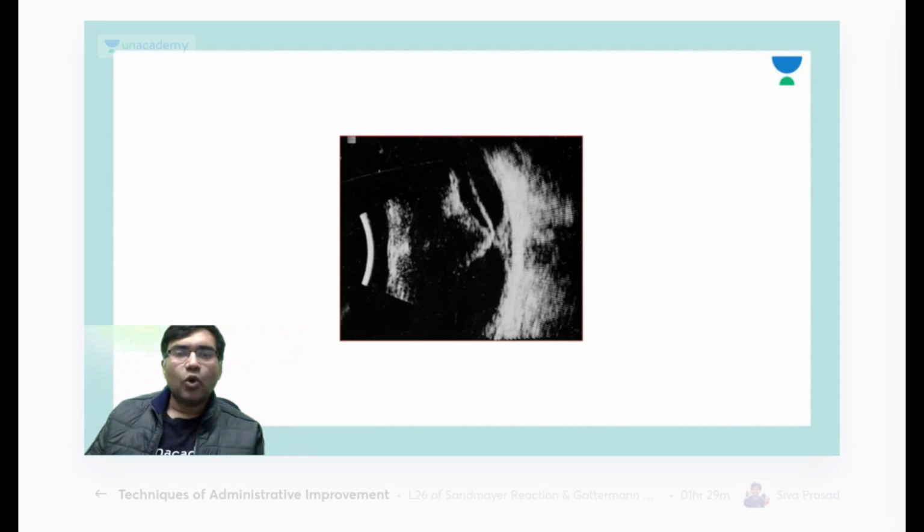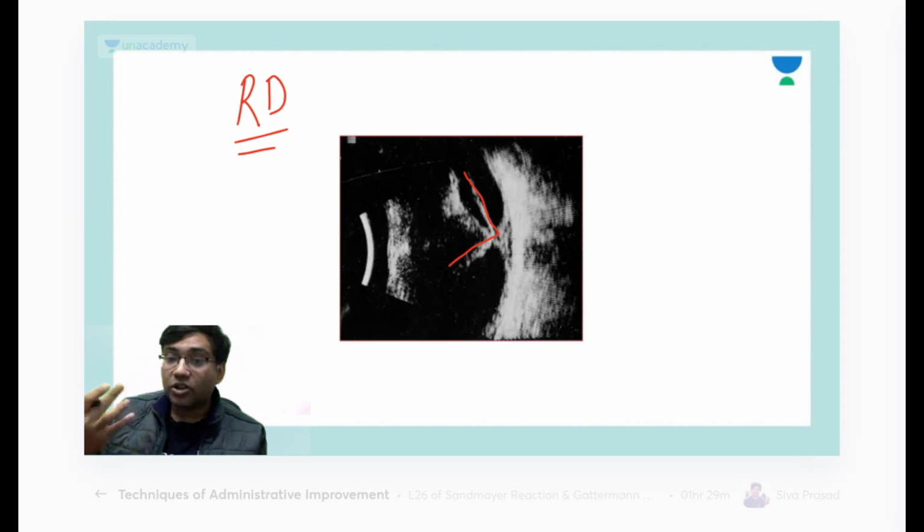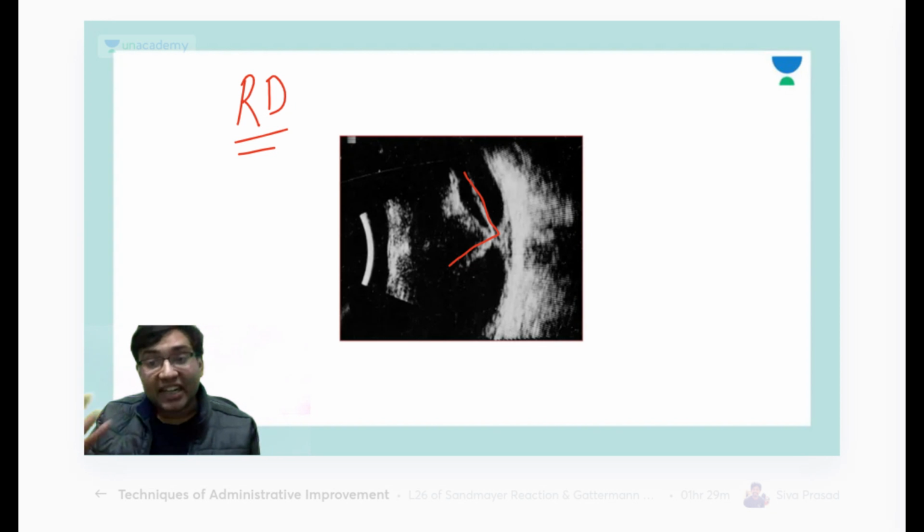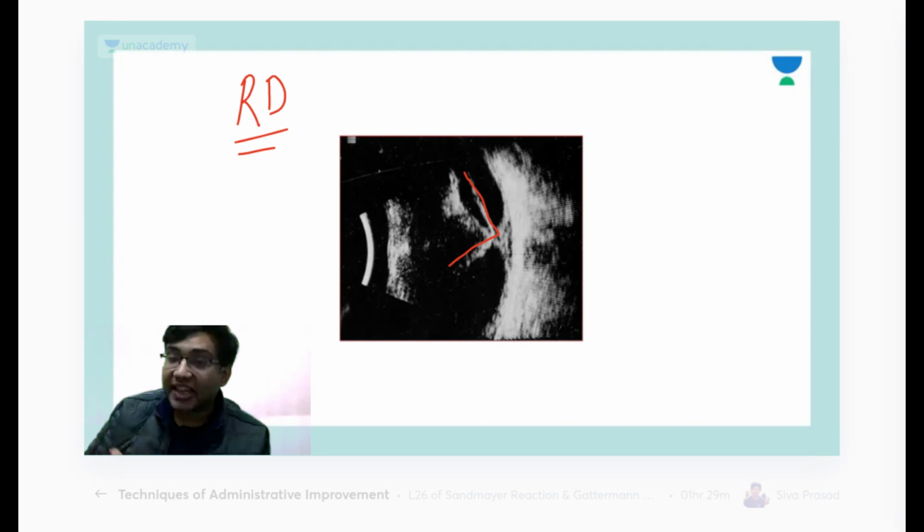Now this is a picture where you can see membranes attached to your optic nerve head. This patient may have a retinal detachment, a chronic retinal detachment, where the membranes are attached to your optic nerve head. So very good, Dr. Bhai. This may be a tractional retinal detachment, or as Chehak told, it can be funnel shaped.